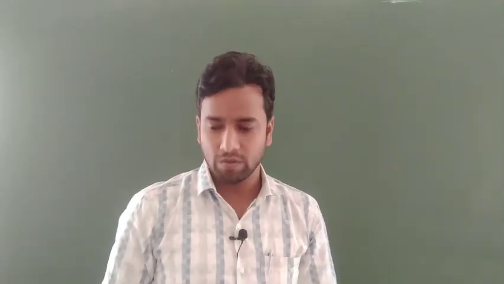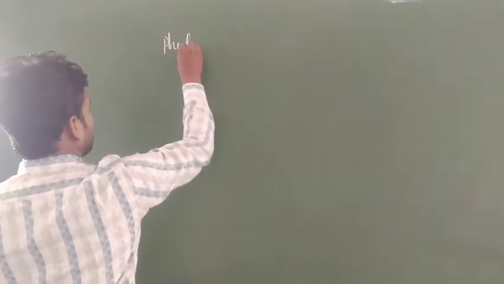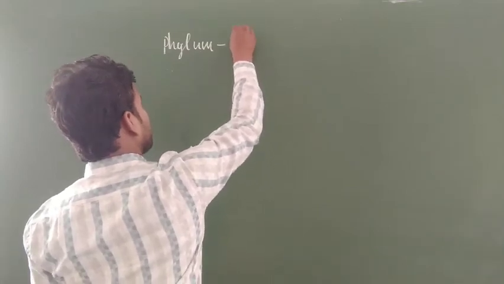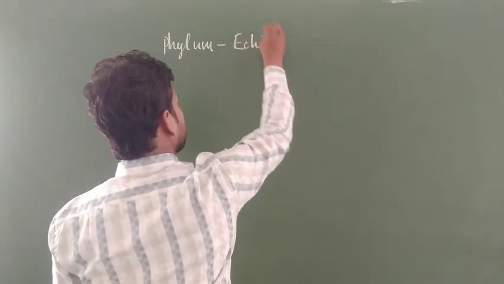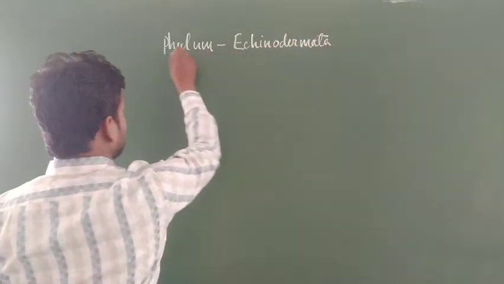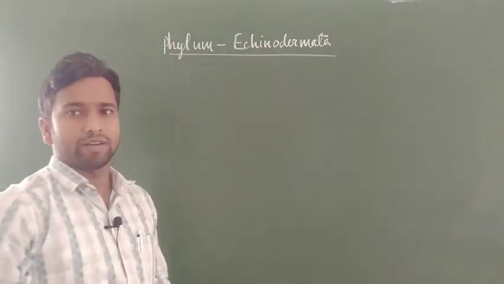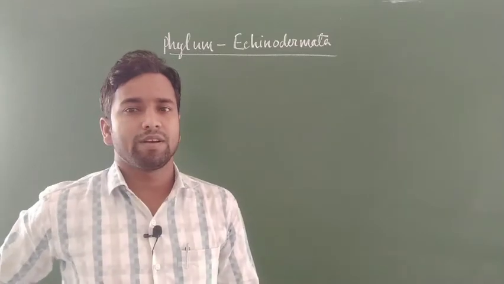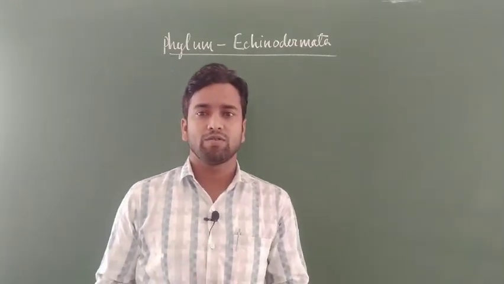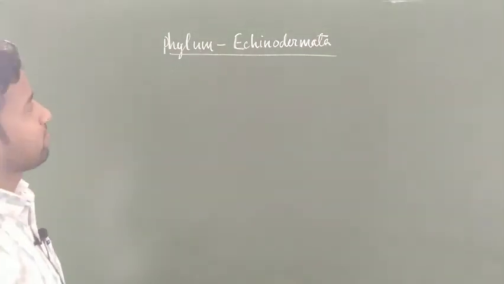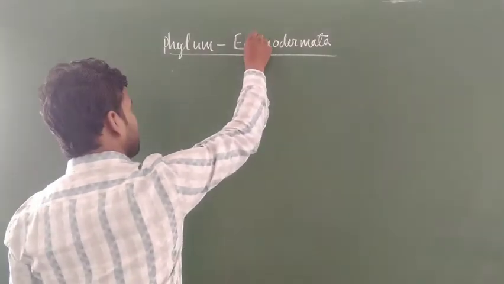Hello dear students, we are going to learn a topic today, phylum Echinodermata under chapter 4 Animal Kingdom. Students, in previous classes you already learned about different phyla of non-chordates. Non-chordates have many phyla, in which animals are grouped into different categories. One of the important phyla, and the last phylum, is Echinodermata.